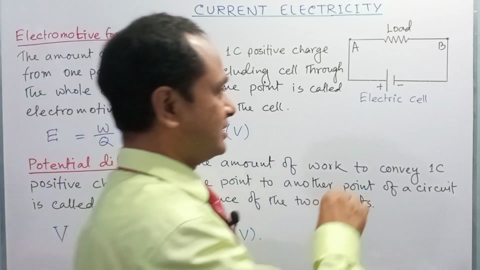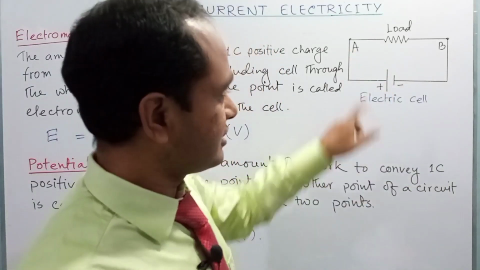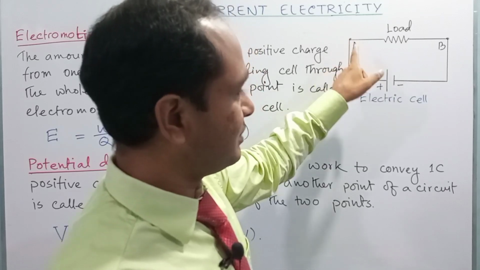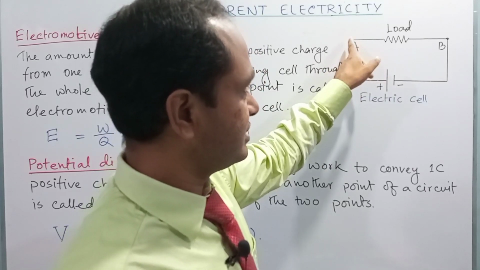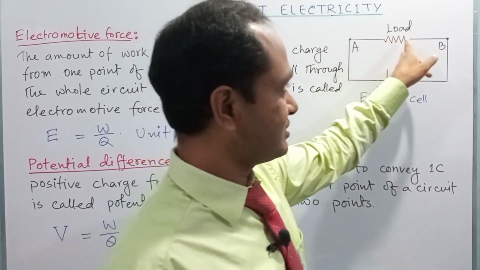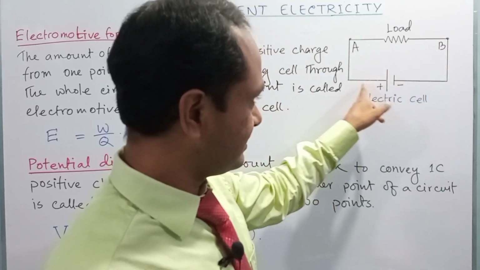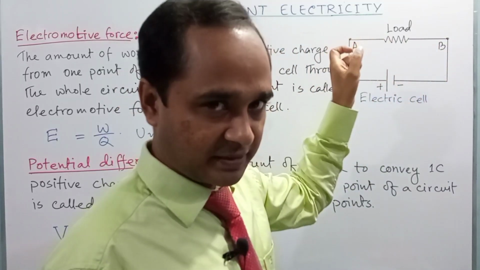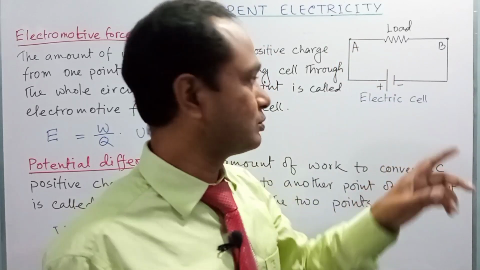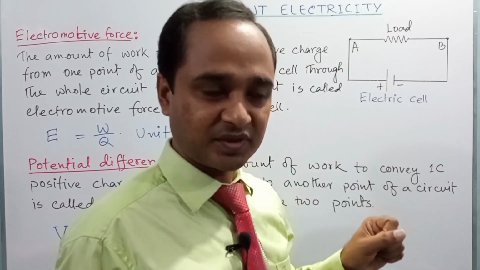So dear student, suppose we start from point A. The amount of work to convey 1 coulomb positive charge from A, crossing the load B, then including the cell, then bringing it to the same point A, is known as electromotive force of the cell. Okay.